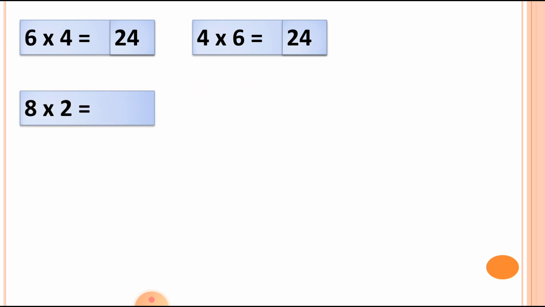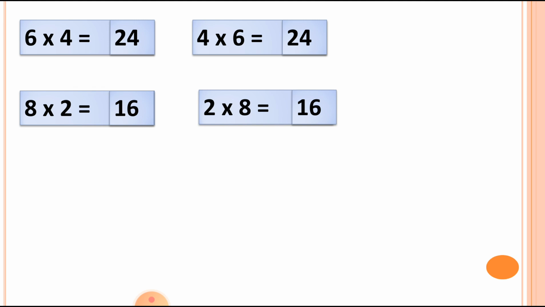Then the next one, 8 twos are 16. Now we can write it in another way, which is 2 eights. 2 eights are also equal to 16. You can see we are just changing the order of the numbers. We are not changing the numbers, only the order. Here 8 twos is equal to 16, and the next one, 2 eights is equal to 16.